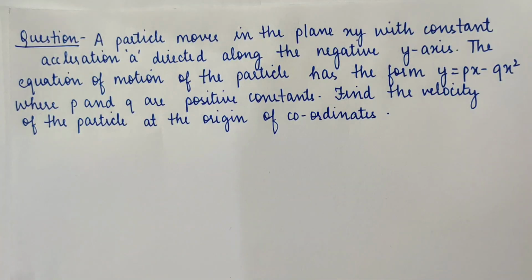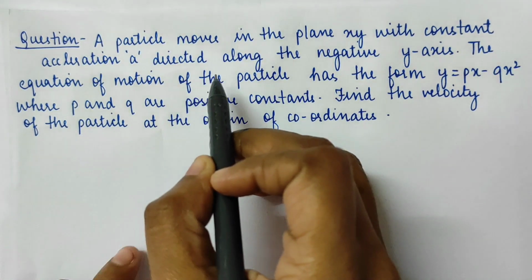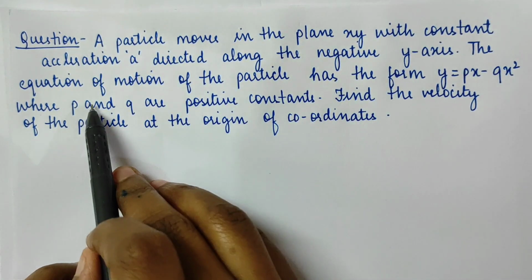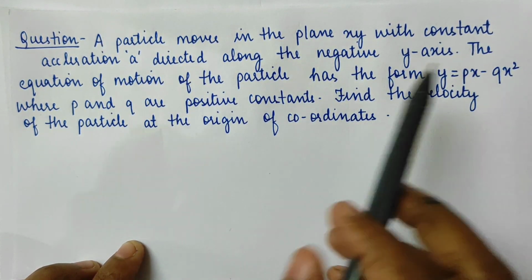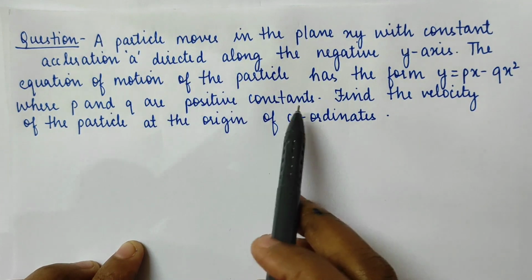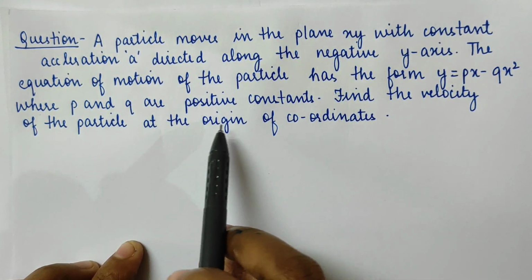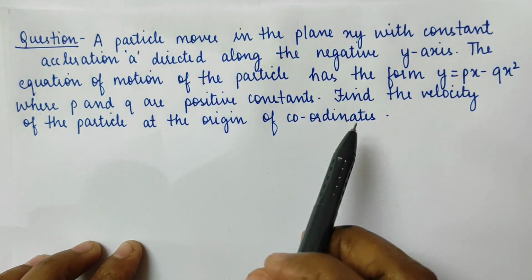Okay. Next question. A particle moves in the plane xy with constant acceleration a directed along the negative y-axis. The equation of motion of the particle has the form y equals px minus qx squared, where p and q are positive constants. Find the velocity of the particle at the origin of the coordinates.